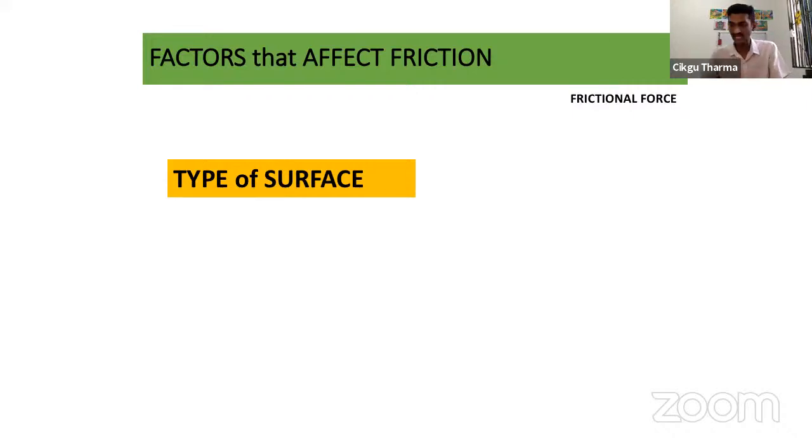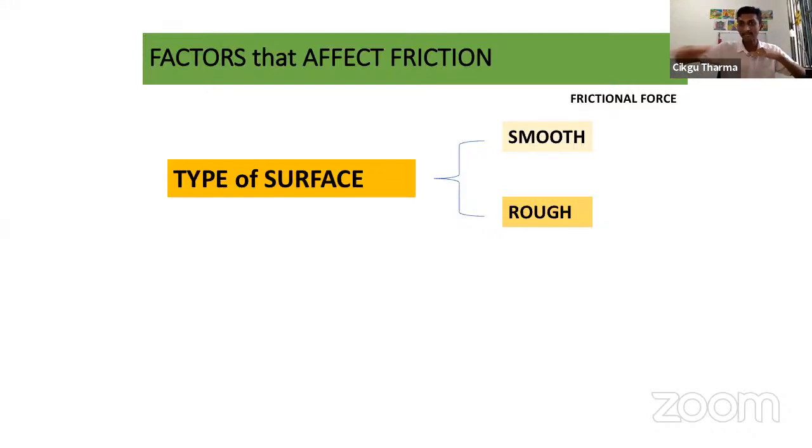Let's look at the type of surface. As I said earlier, how many surfaces are there? Two. One is smooth. What is smooth? Licin. What is rough? Rough means kasar. Smooth means licin, not lembut, not soft. Smooth is not soft. Smooth means licin. So there are two types of surface. One is smooth surface, and one is rough surface.